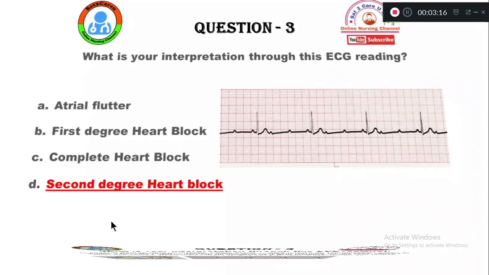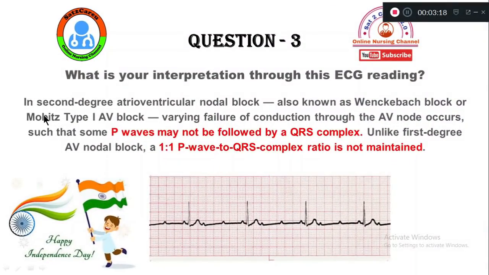Let's see the rationale here. Second degree atrioventricular nodal block is also called Wenckebach block or Mobitz type 1 AV block. It is a varying failure of conduction through the AV node such that some P waves may not be followed by a QRS complex.